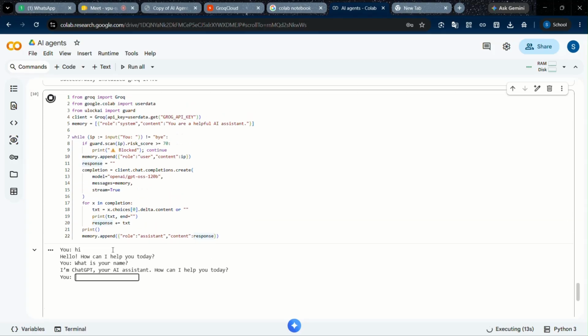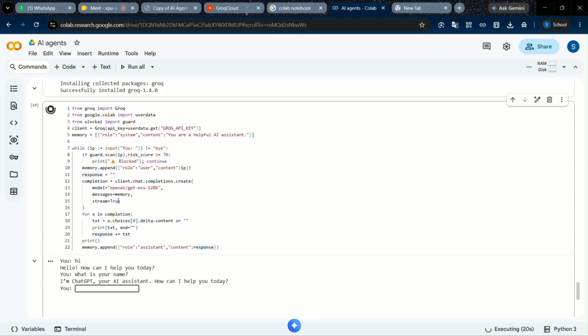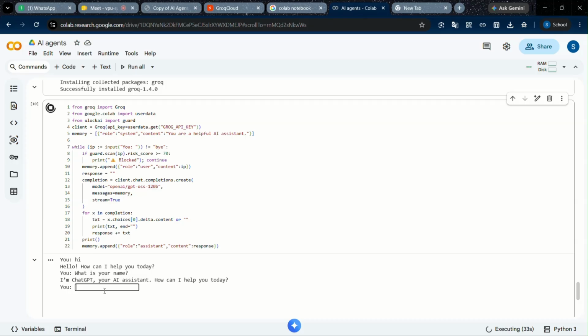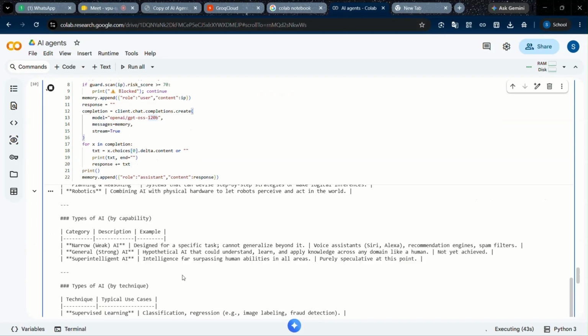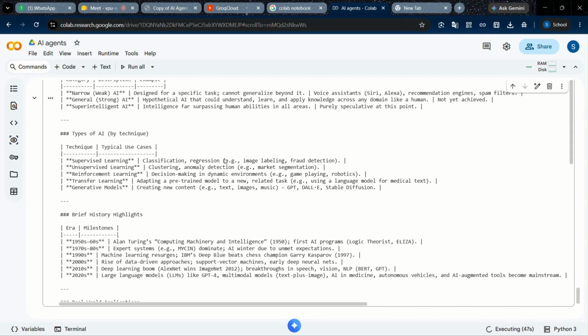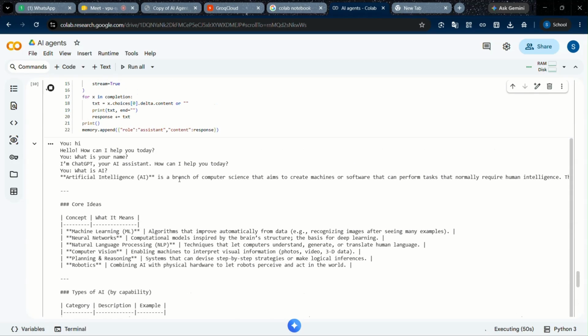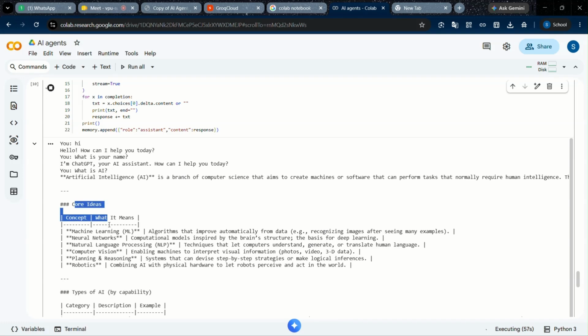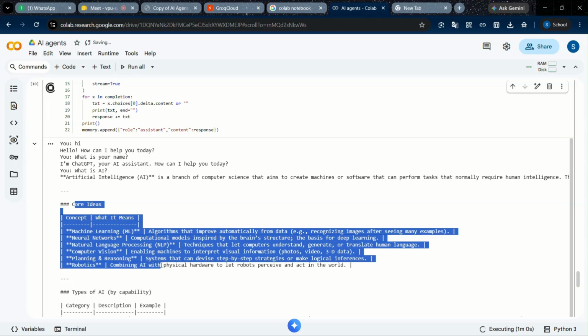So this is the AI agent, and it will provide an answer to us. What is the mistake I have made? I had a mistake in the variable name, and I blocked this model so that it would not act as an agent. I am asking what is AI. Artificial intelligence is the branch of computer science that aims to create intelligent machines. Core ideas: machine learning, neural networks, NLP, CV, planning and reasoning, types of AI.